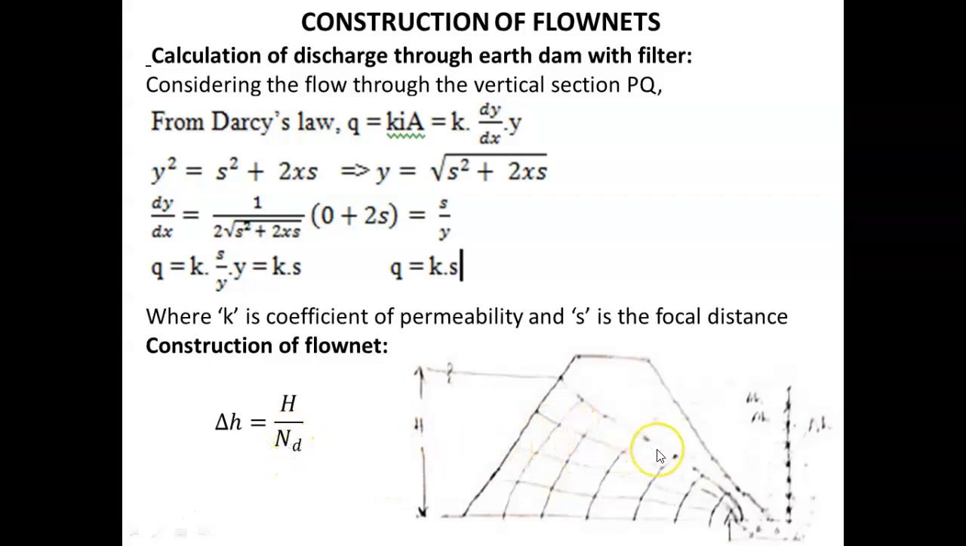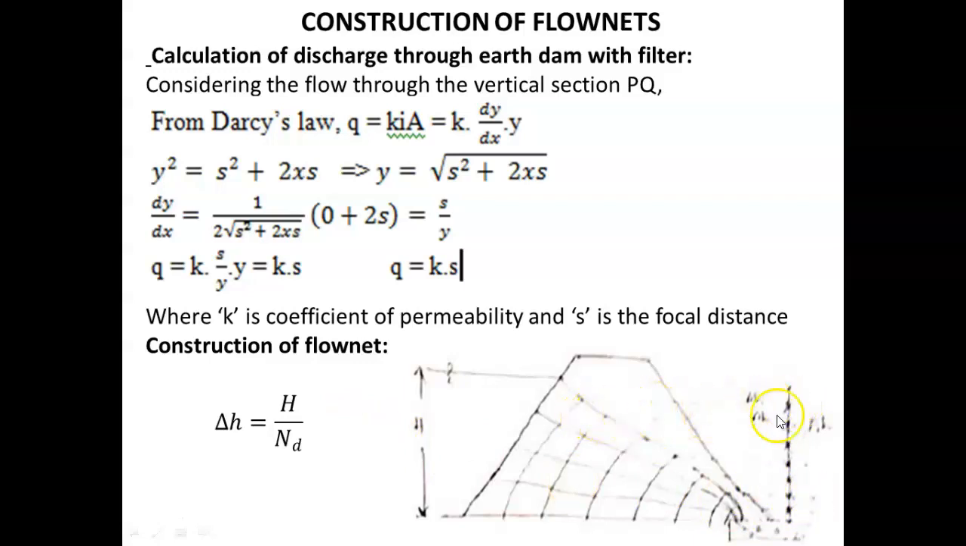Then draw a series of light horizontal lines. We have estimated the delta H value by taking the total head H divided by some number. Suppose it is 10 meters; if we divide it into 10 intervals, then we will get 1. So at every 1 meter you can draw light horizontal lines.